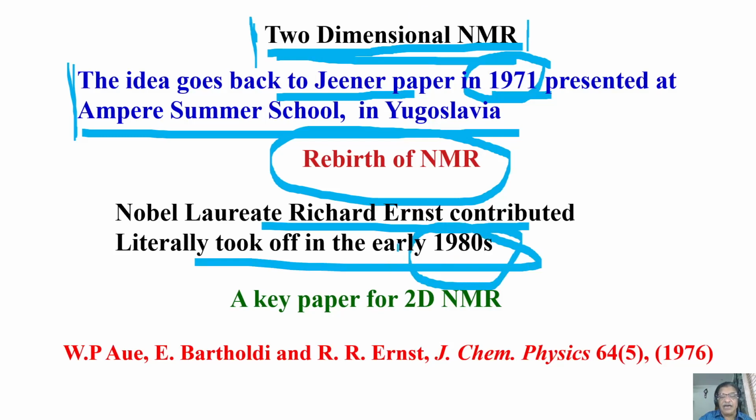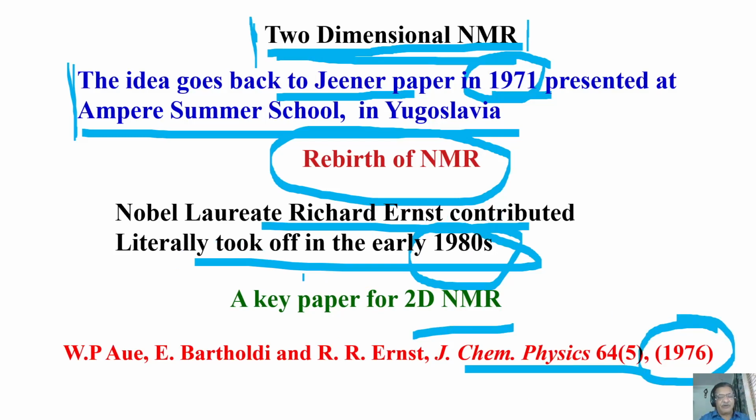He is the one who is responsible in the early 70s and early 80s. The first paper was published in 1976 in the Journal of Chemical Physics, and this is a key paper of 2D NMR. Afterwards, it literally took off in the early 80s. He published the first paper on the idea of two-dimensional NMR in 1976. Literally after the 80s, it just exploded like anything.